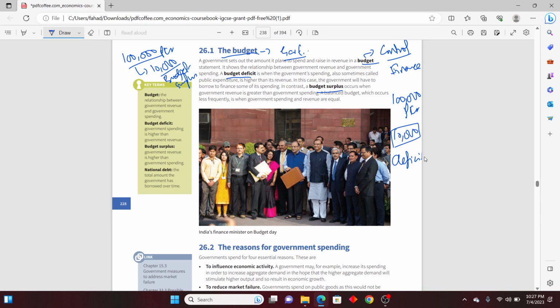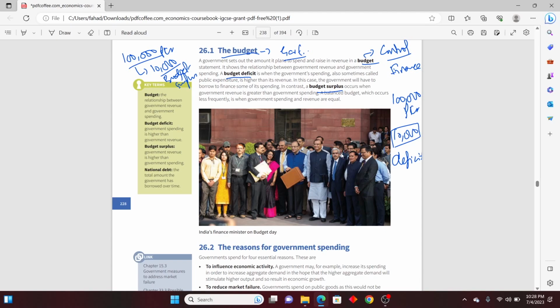Deficit is used when you're not able to fulfill the requirement out of the available amount. Surplus is used whenever you are able to fulfill all the expenses within the limit set by the government in this situation. So, budget surplus and budget deficit. A budget is a control which is put on the amount.